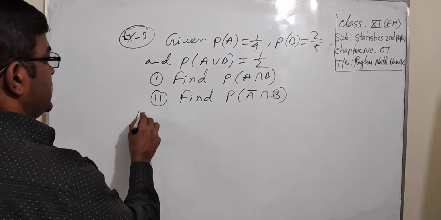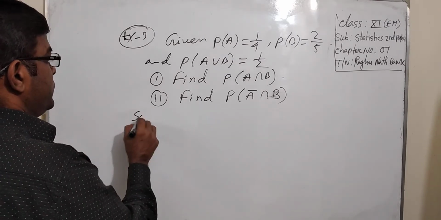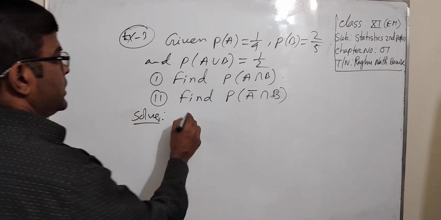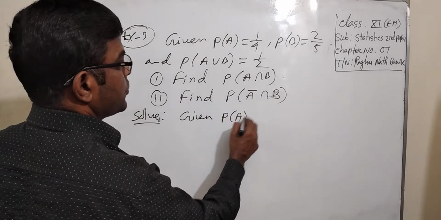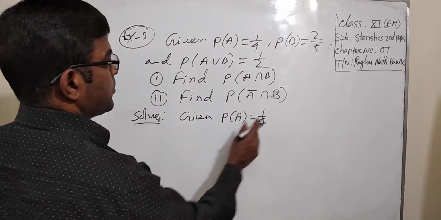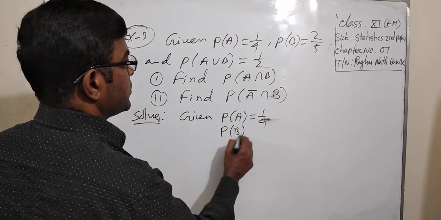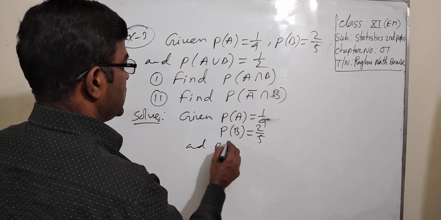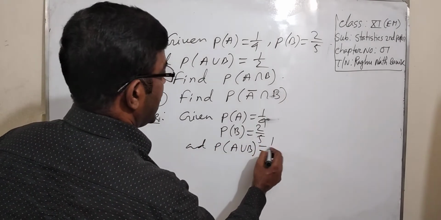Okay, here we solve. Given probability of A equal to 1 by 4, probability of B equal to 2 by 5, and probability of A union B equal to half.